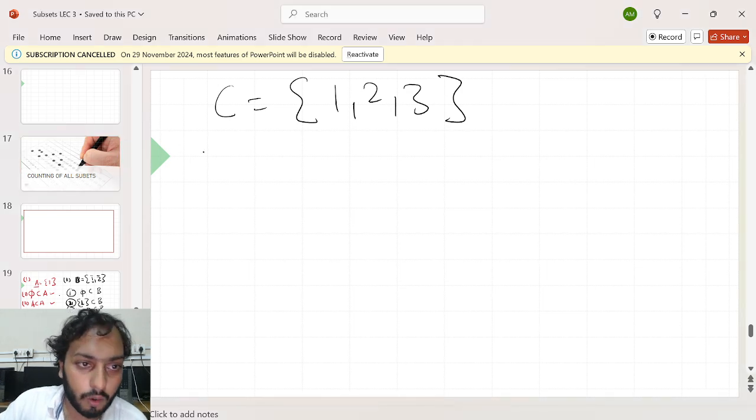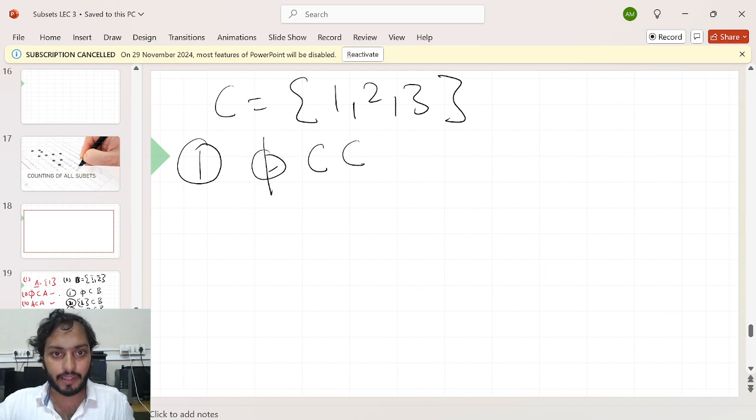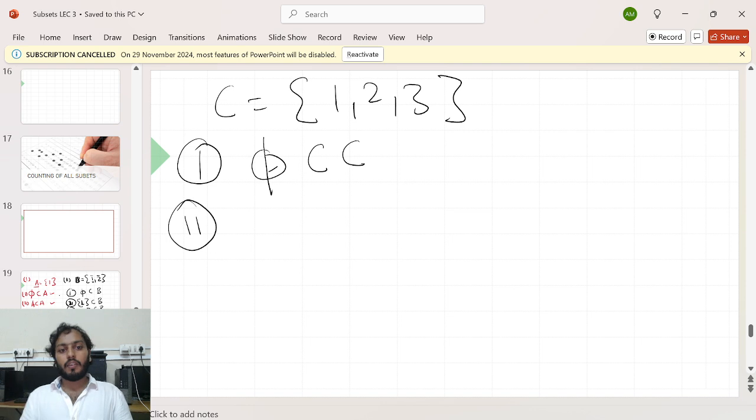Okay. So now let me write down my first set. There is only one set possible which contains zero elements, the empty set. This is a subset of C. Now can I come to a set which contains one element? How many subsets of set C are possible which contain one element?